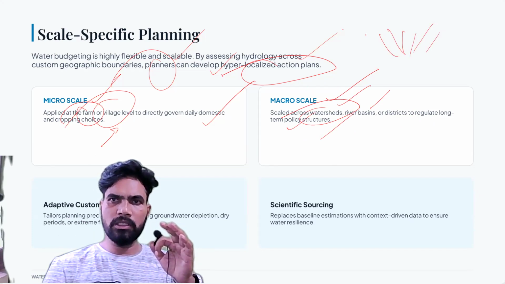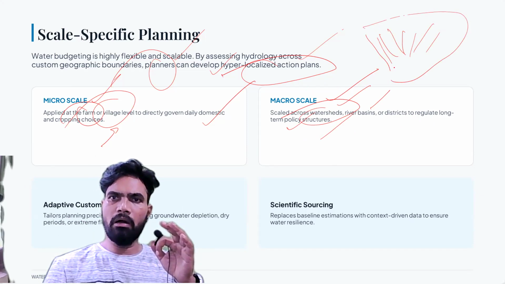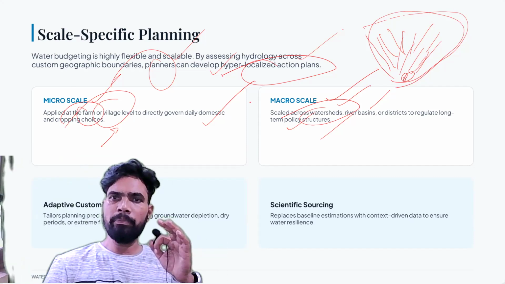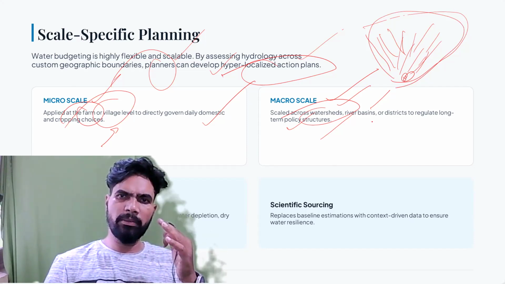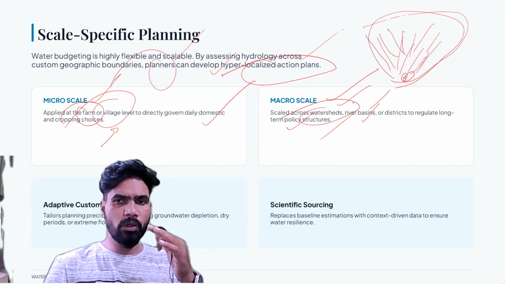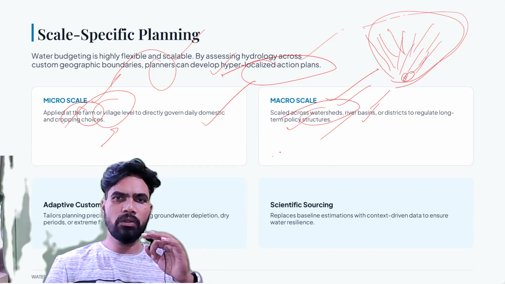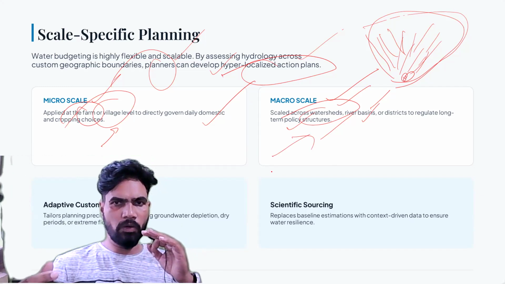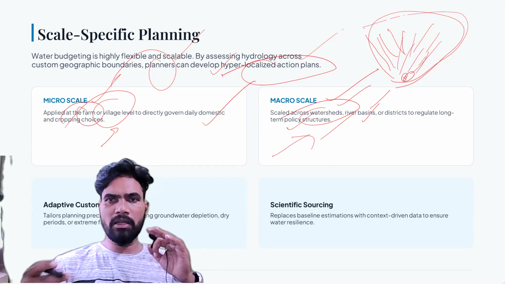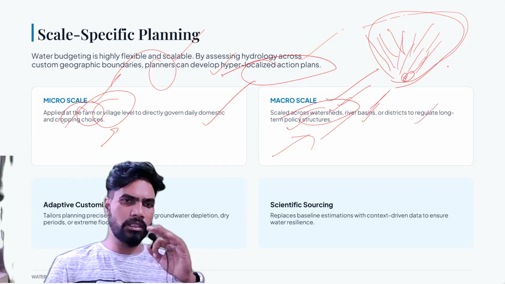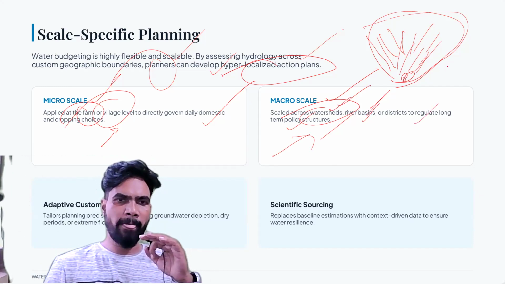Okay, so let's imagine this is a geographical region and जो भी rainfall इधर हो रहा है, all that water is being collected at this point. So ये पूरा region को हम बोलते हैं watershed. Okay. So similarly, river basin is also almost similar to watershed. Okay, so macro scale वाटर बजटिंग होता है इस लेवल पे, वाटरशेड पे या रिवर बेसिन पे और पूरा डिस्ट्रिक्ट लेवल पे ये होता है.